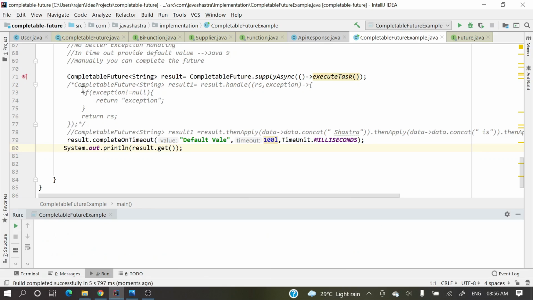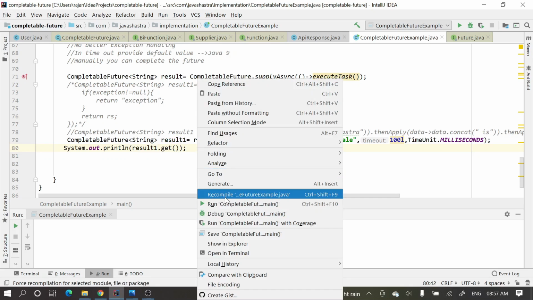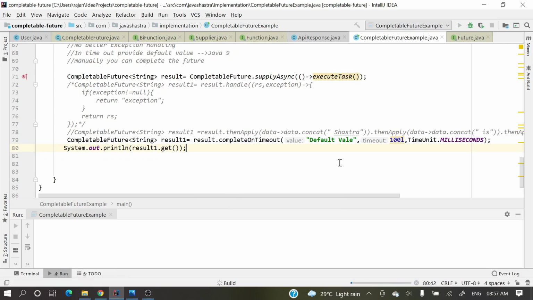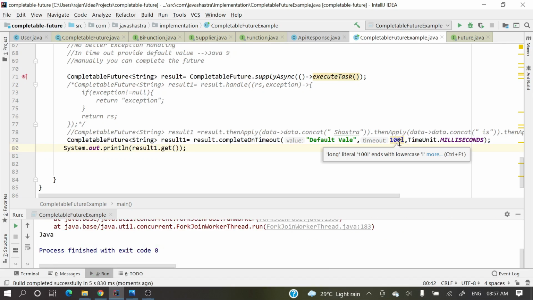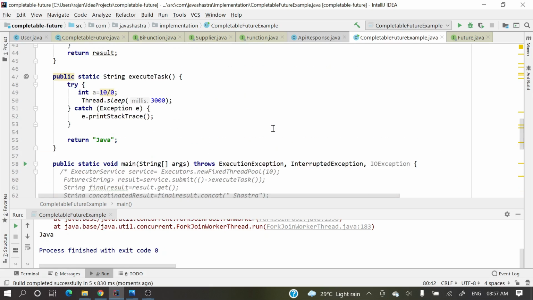So how will we do that? We need to store this reference, no? So it will return it. Now result1.get, right? Let's run this one. Now we'll get the default value, because our timeout is 100 millisecond, whereas in that task we are making a delay of 3000 millisecond.